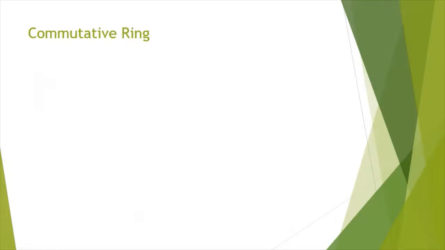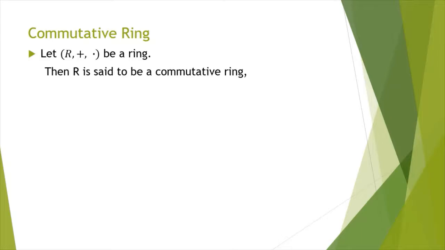Next, commutative ring. So you have seen that the commutative law under multiplication need not hold in a ring. But if it holds in a certain ring, then that ring is called a commutative ring. So let R, plus, dot be a ring. Then R is said to be a commutative ring if AB is equal to BA for all A, B belonging to R. Here the dot is ignored just because AB denotes A dot B only.